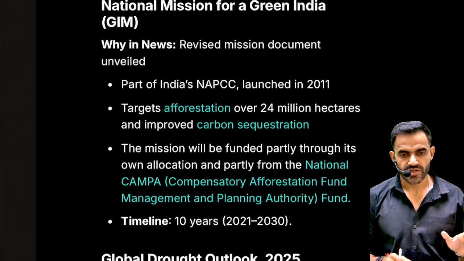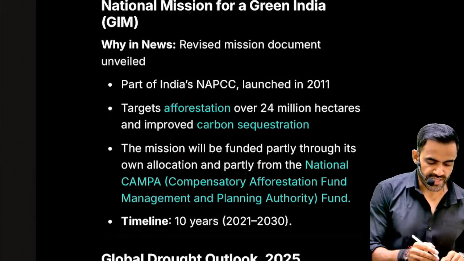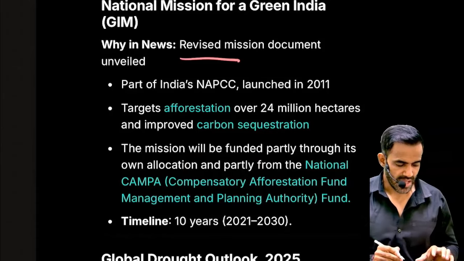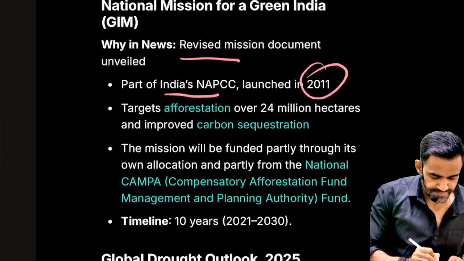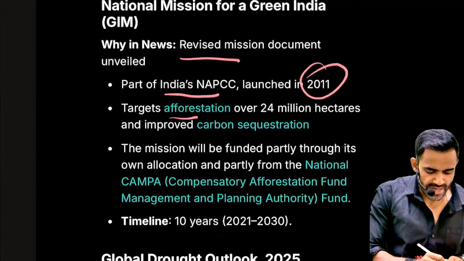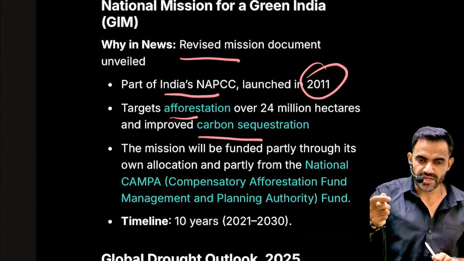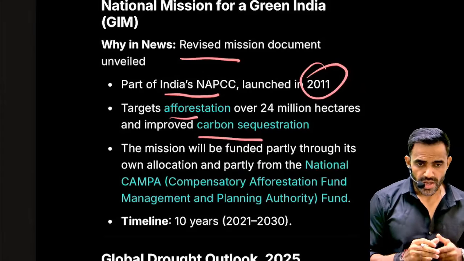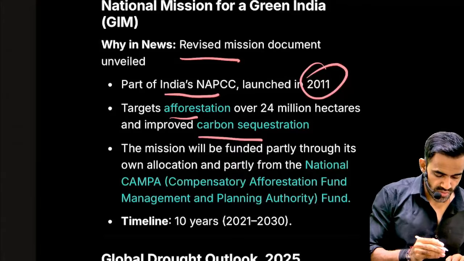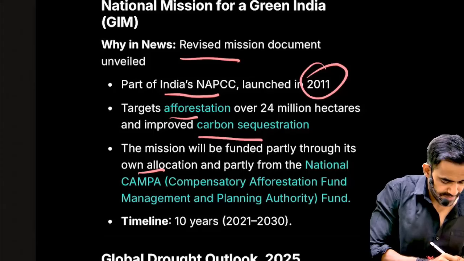Next is the National Mission for Green India. As the name suggests, it focuses on sustainable development. Why was it in news? Because recently the revised document was released. It is part of the National Action Plan on Climate Change, which was launched in 2011. The focus is on afforestation and carbon sequestration. What is carbon sequestration? The carbon which has been emitted, we are trying to capture it back. That is carbon sequestration. Now, how are we going to fund this? First there will be allocation by the government, and then there will be the Campa fund.